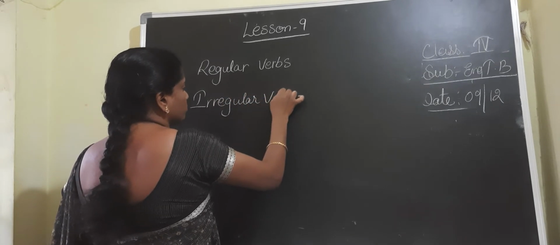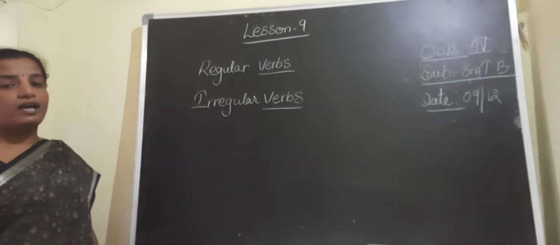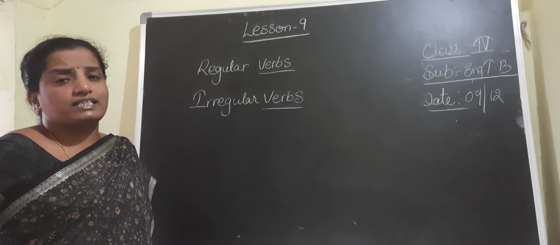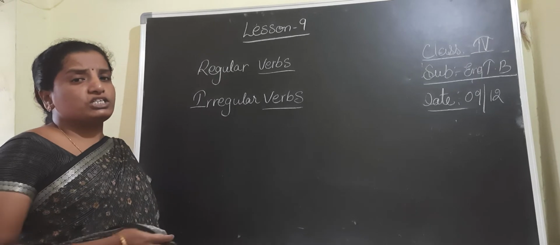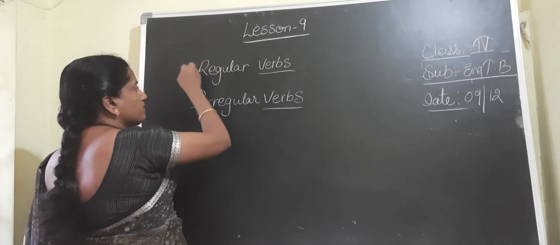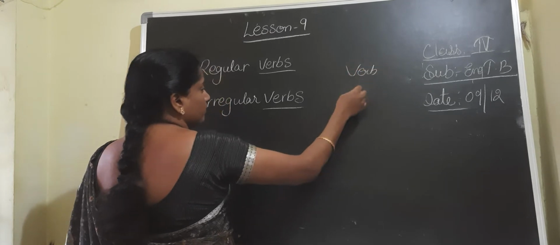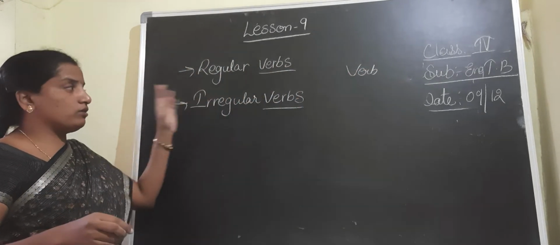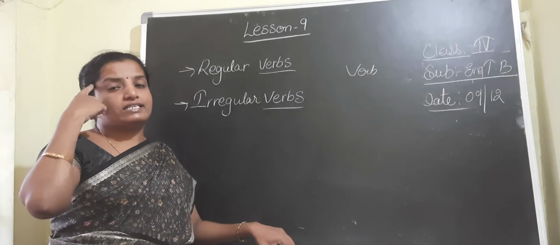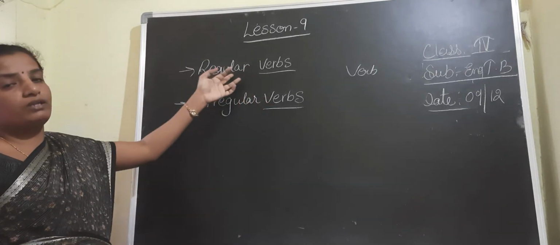See, children, first you should know what verbs are. Verbs are the action words or doing words, or we can say a verb is a word which tells us about the action, position or possession of a noun or a pronoun. Verbs are categorized first into main verbs and helping verbs. Main verbs means action words. Helping verbs help the main verb to form a sentence, and is, am, are, was, were are all known as helping verbs. These are the parts of the main verb.